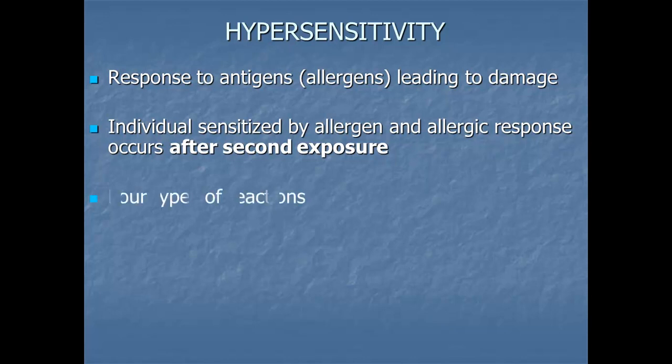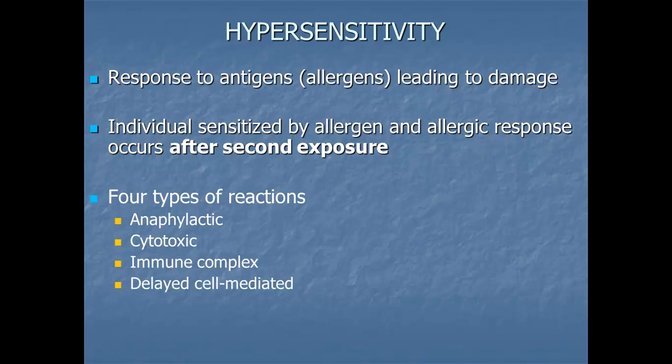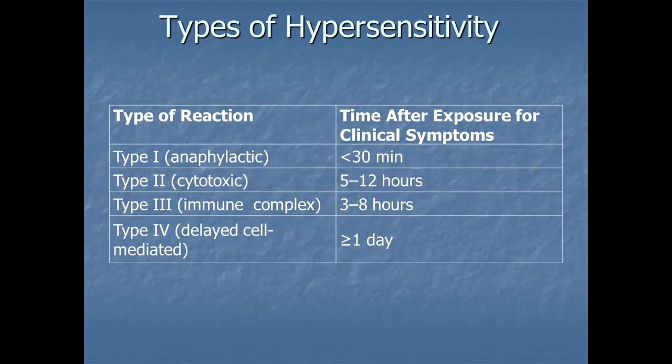There are 4 types of reactions. There's anaphylactic, cytotoxic, immune complex, and delayed cell mediated. All 4 types have a different time after exposure for clinical symptoms. The fastest one is type 1, which is anaphylactic, which is less than 30 minutes. Type 2 is cytotoxic, usually 5 to 12 hours. Type 3, immune complex, 3 to 8 hours. And delayed cell mediated is greater than or equal to 1 day.